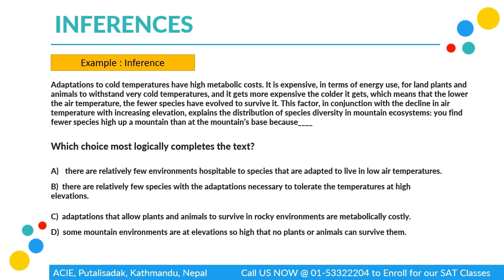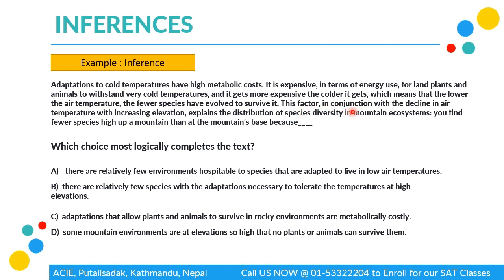Adaptations to cool temperature have high metabolic costs. It is expensive in terms of energy use for land plants and animals to withstand very cold temperature, and it gets more expensive the colder it gets, which means that the lower the air temperature, the fewer species have evolved to survive it.